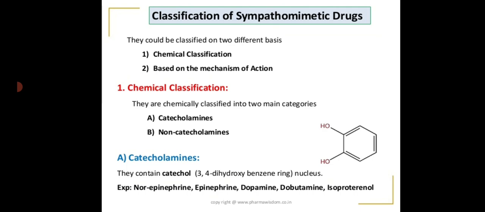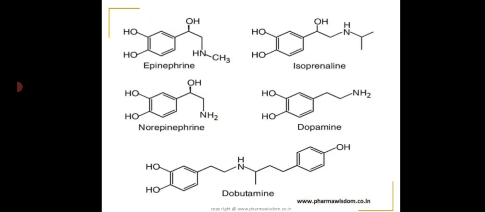By catecholamines we mean those which contain the catechol nucleus, that is the 3,4-dihydroxybenzene nucleus. Examples are norepinephrine, epinephrine, dopamine, dobutamine as well as isoproterenol. We can see the structures of the epinephrine, isoprenaline, norepinephrine, dopamine and dobutamine.